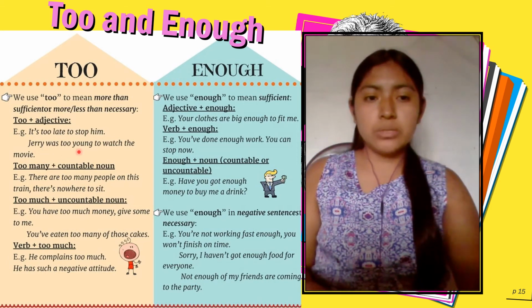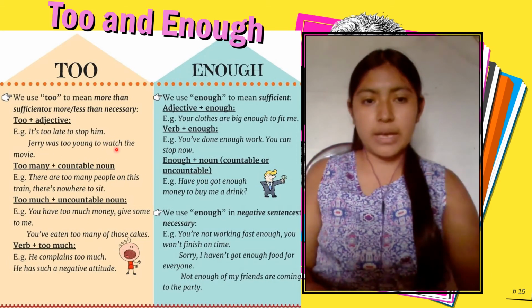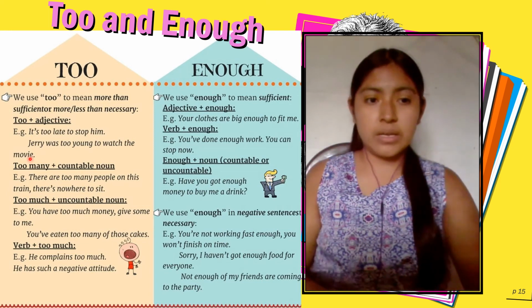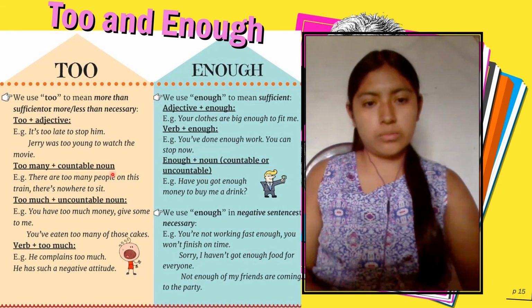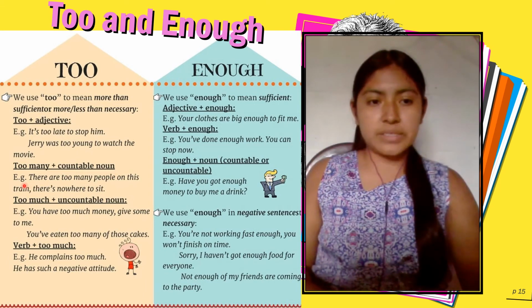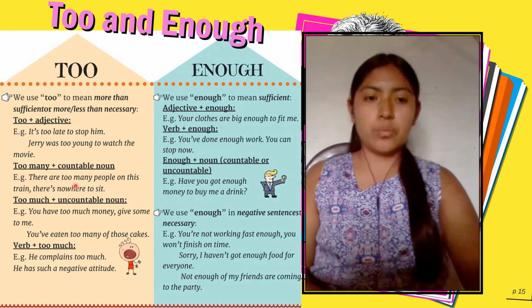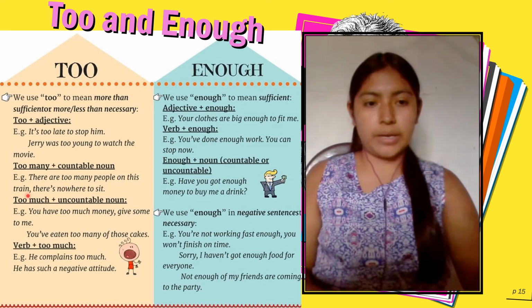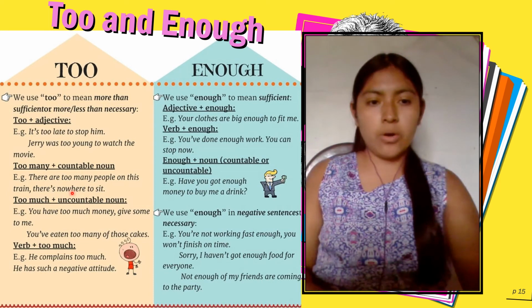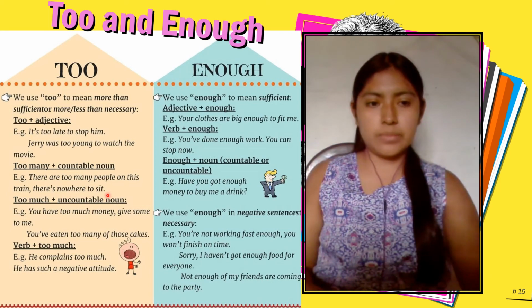Jerry was too young to watch the movie. Too many plus countable nouns. For example, there are too many people on this train. There's no room to sit.